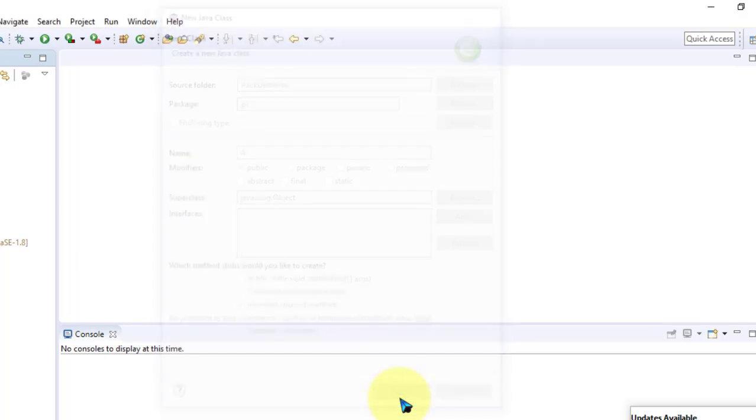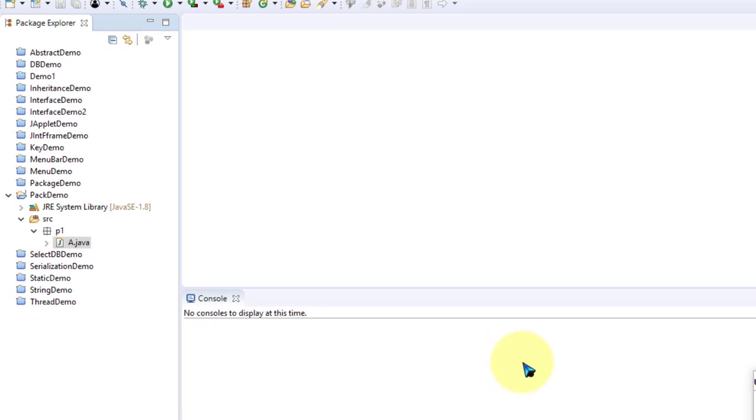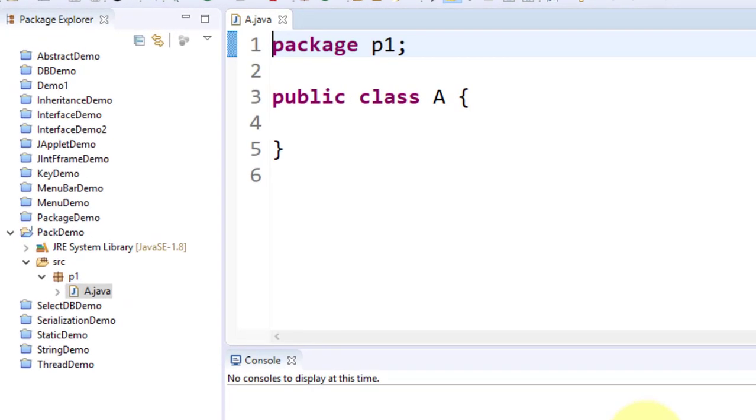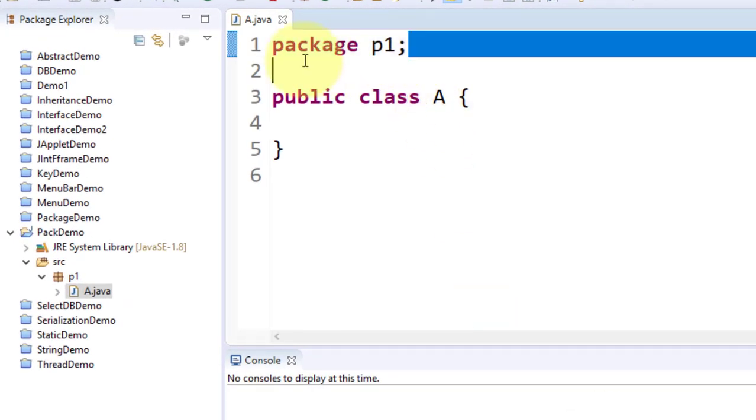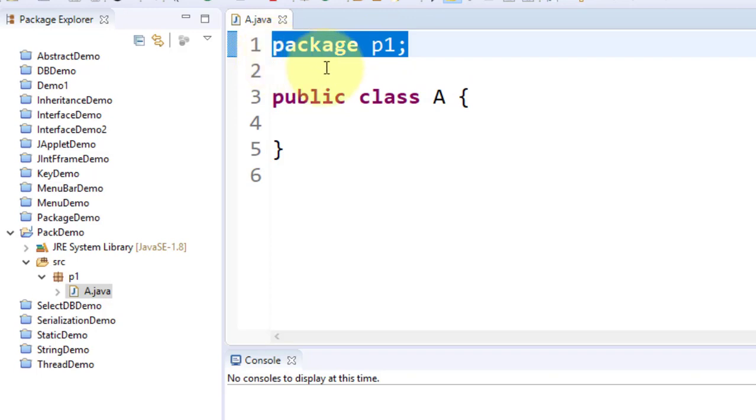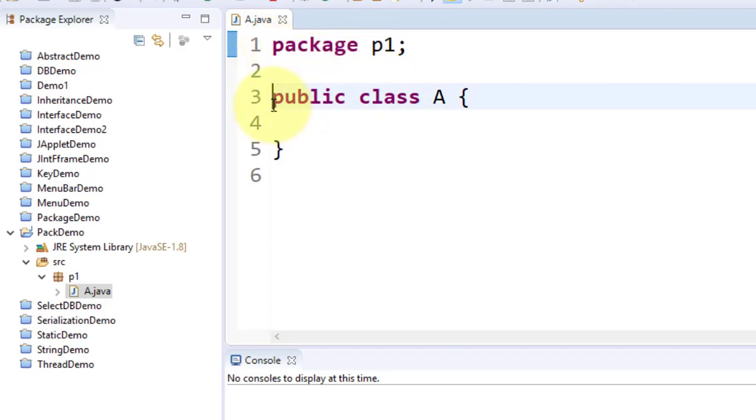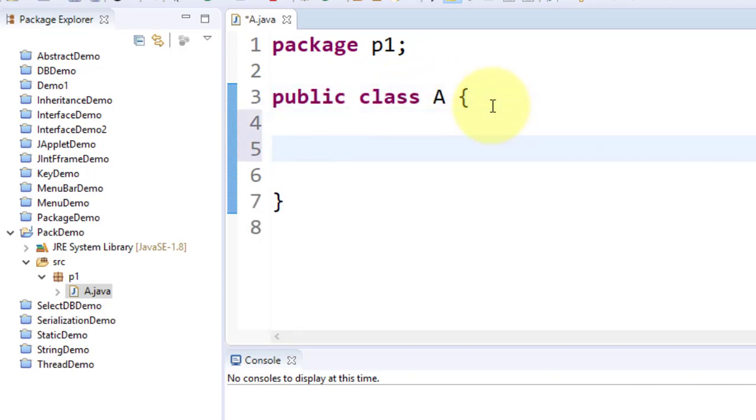Now look at the source code for this. Look at package P1, yes, it was added by default, and your class automatically becomes public, class A. Inside this I try to create one method, and suppose I use a String method.